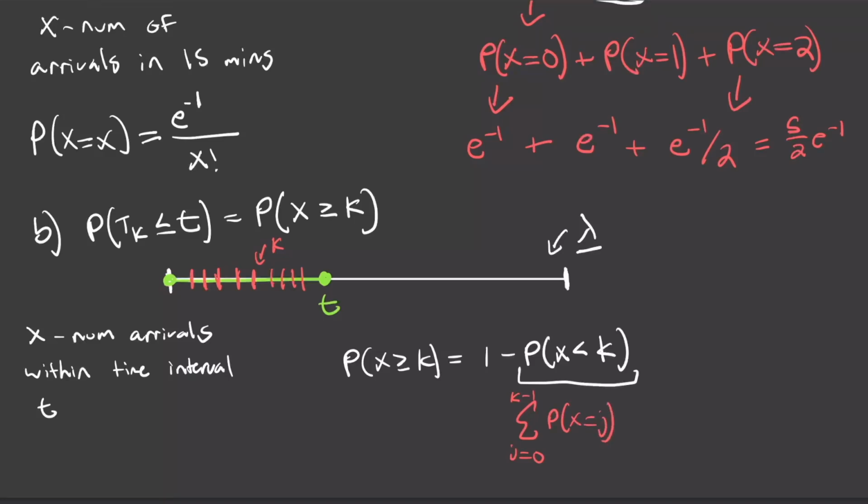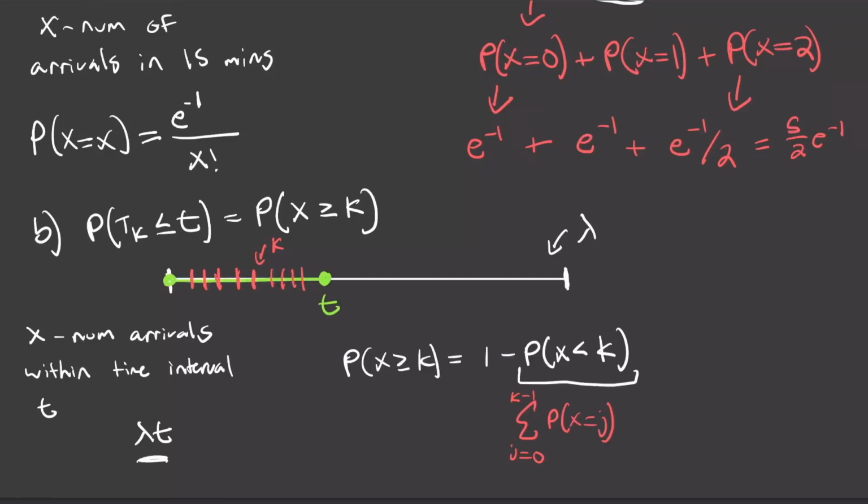And if we have lambda arrivals within this bigger interval, then we're just going to have lambda times t expected arrivals within this subinterval t. That's just assuming that t is expressed as some fraction or multiple of the time units that lambda is using. So if lambda is arrivals per hour, then t might be like it was back in part A, like 0.25, so for 15 minutes. Or we could have t be equal to 2, and if lambda was counting arrivals per hour, then this would count the number of arrivals within the first 2 hours, right?